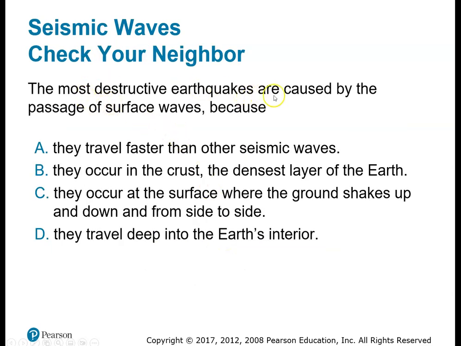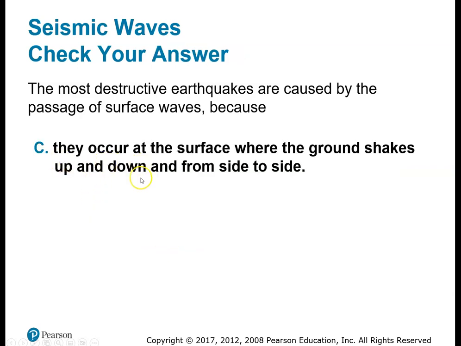All right. Most destructive earthquakes are caused by the passage of surface waves because they travel fastest. We know that's not true. They occur in the crust, the densest layer of the Earth. Well, the crust is certainly not the densest layer. It's in fact the least dense. That's why it's the crust. We'll get to that later. They occur at the surface where the ground shakes up and down and side to side. That sounds like the right answer. Let's read D for the heck of it. They travel deep into, no, they don't travel deep into the Earth. They're surface waves. Okay, so C is the correct answer.